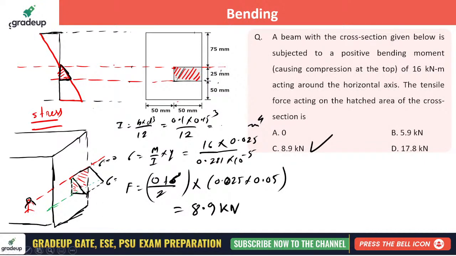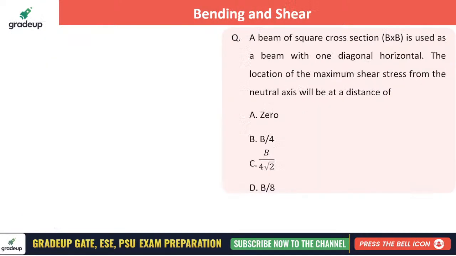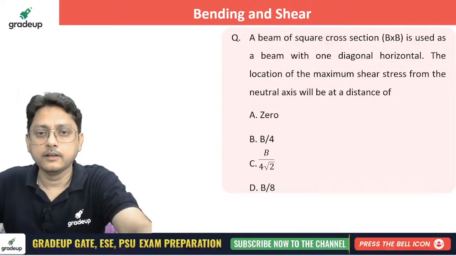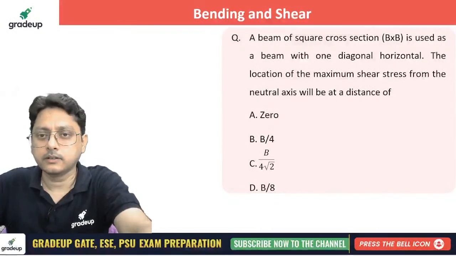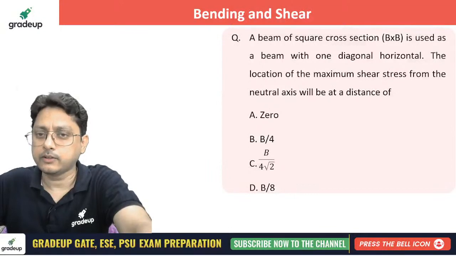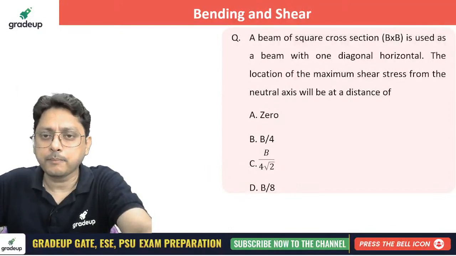First of all, it is very important that you understand carefully what is happening here. A beam of square cross section is used. Can you solve this one? A beam of square cross section is used as a beam with one diagonal horizontal. The location of the maximum shear stress.